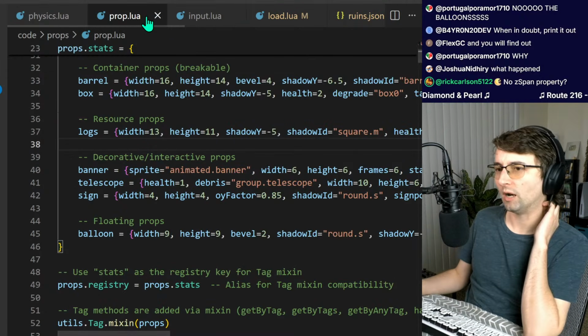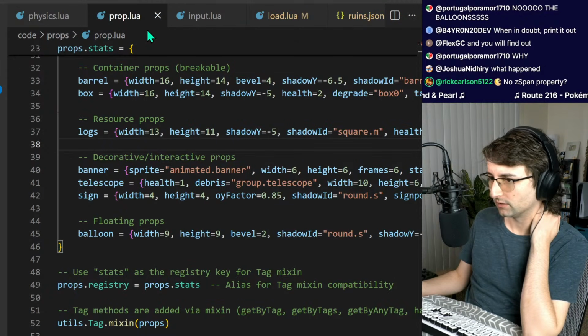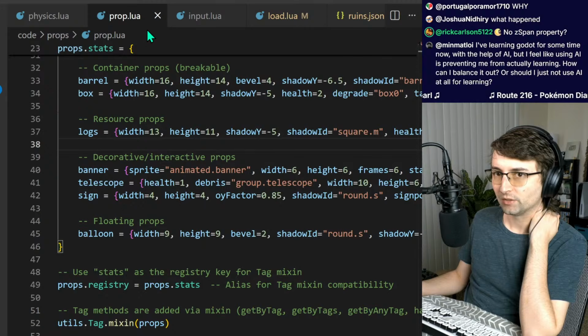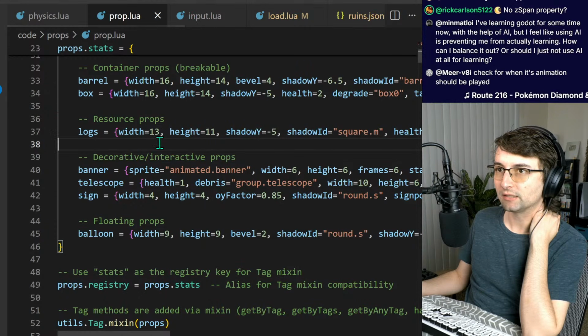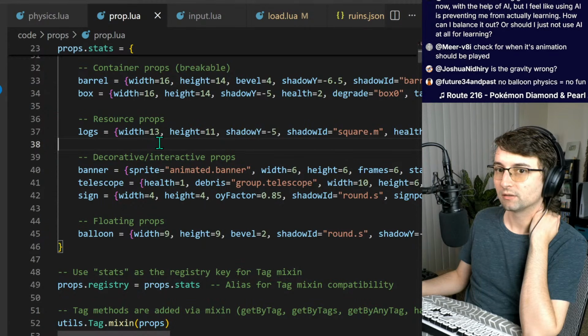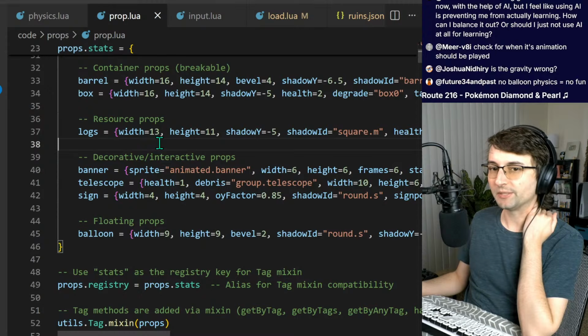I don't know. What did I change recently? No Z-span property? I don't think that makes a difference. When its animation should be played, is the gravity wrong?